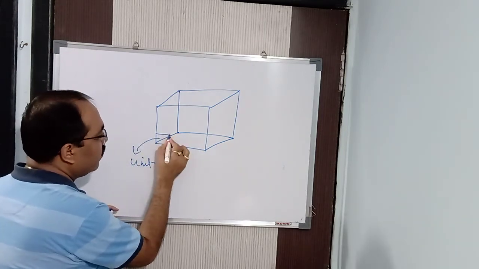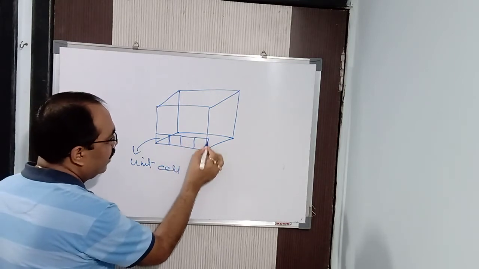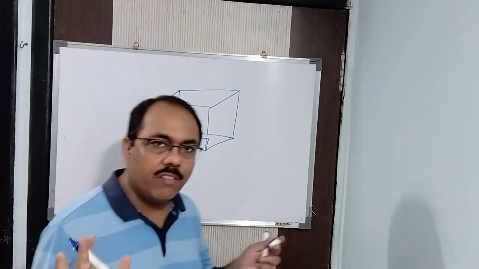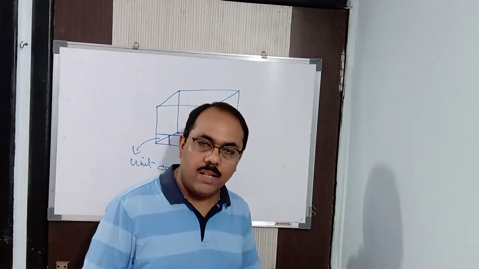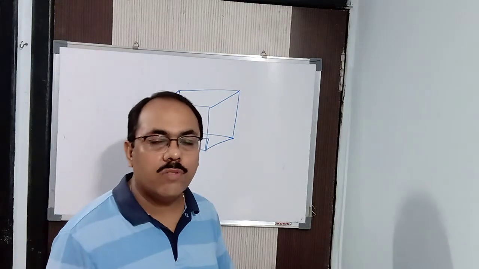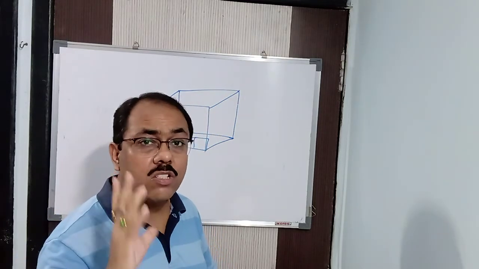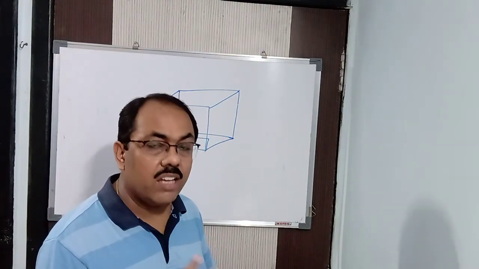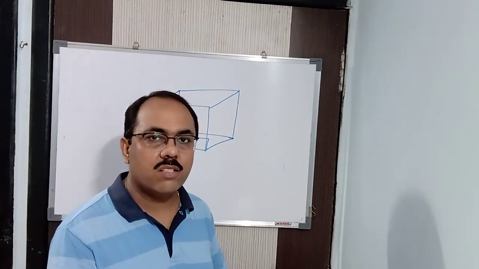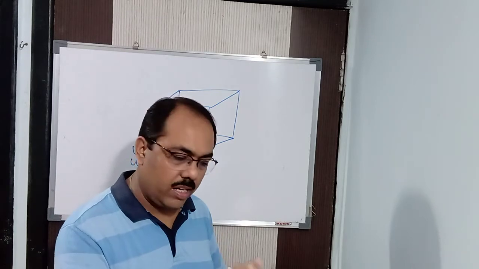So in this way, if you reproduce the unit cell lengthwise, breadthwise and heightwise, in 3 different directions, X, Y, Z, what you will get is a crystalline solid. That is known as a lattice structure, a definite geometrical solid. That is called a lattice.